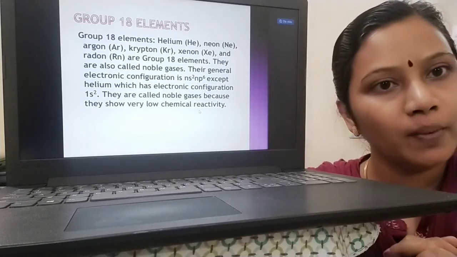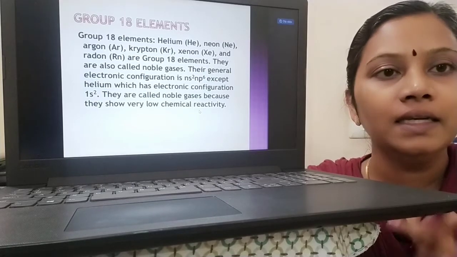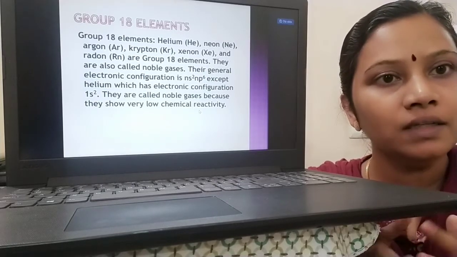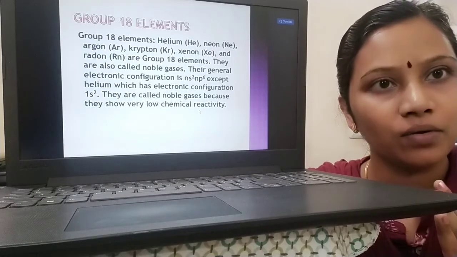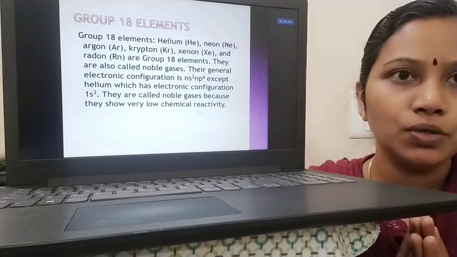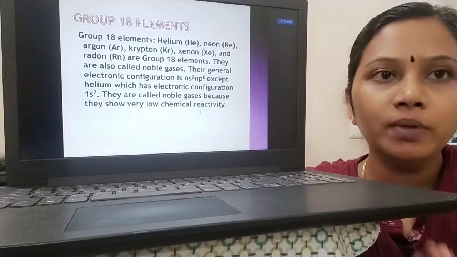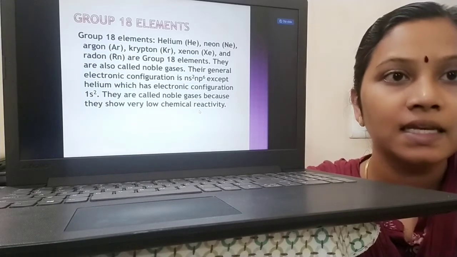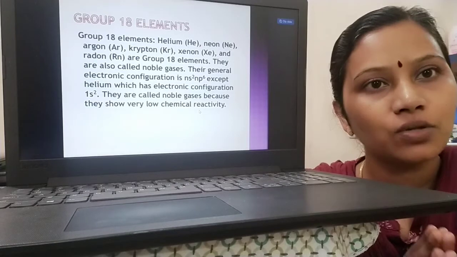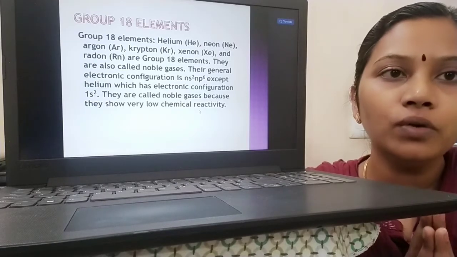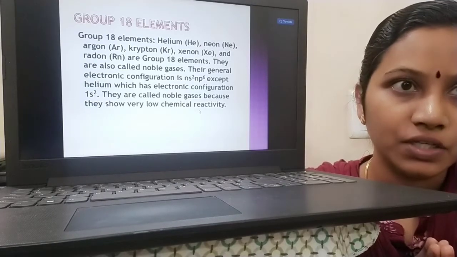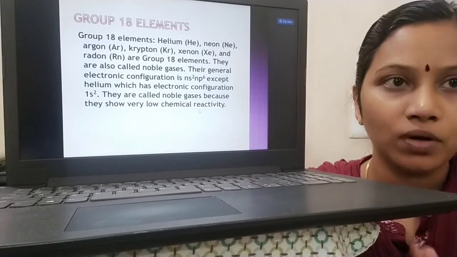You know about group 18 elements. They are helium, neon, argon, krypton, xenon and radon. So these 6 elements constitute group 18 elements. These elements are otherwise called noble gases or inert gases. Why are they called noble gases or inert gases? Because when you look into their outer electronic configuration, they have ns2 and p6 configuration.